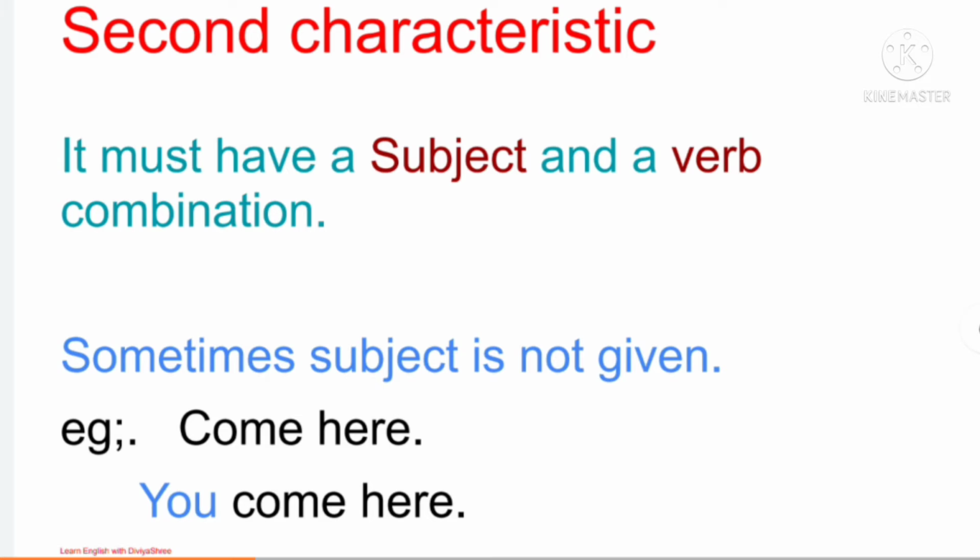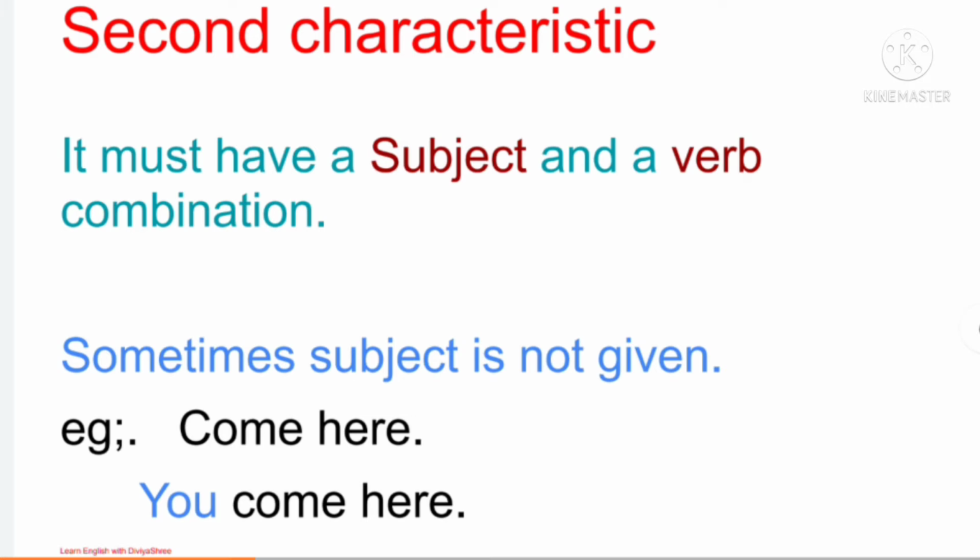And if, without saying you, you are just telling that person something to do, it is understandable that you are telling that thing to the person who is on the phone call or the person in front of you. Like here I have given an example. If I say come here, you are standing in front of me and I say you come here. Or if I say you sit down.